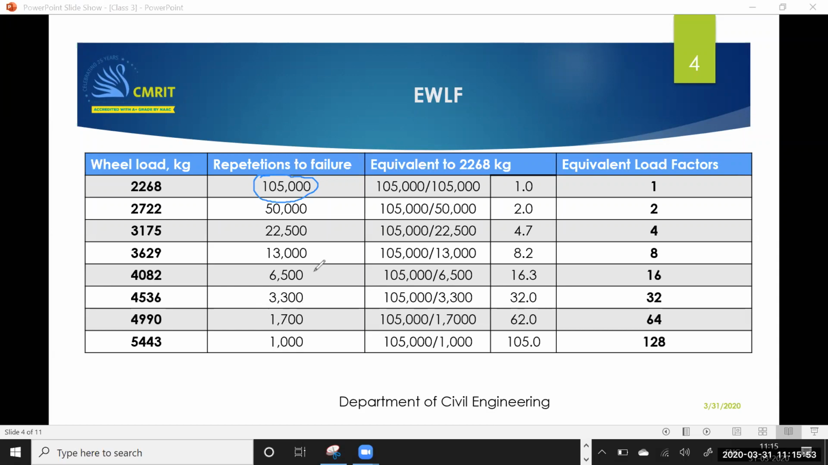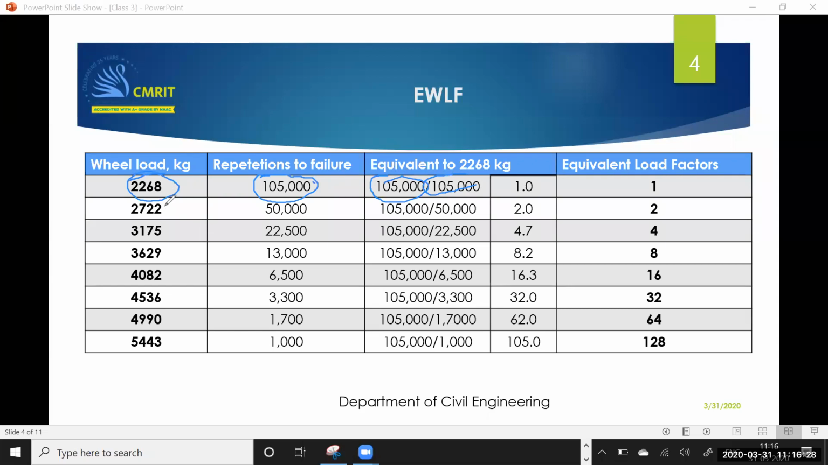Now, in order to find out the equivalent V-load factor, I am going to determine all the EWLF with respect to the load of 2268. I am going to take the first value, that is 105,000, divided by 105,000, which will give you 1.